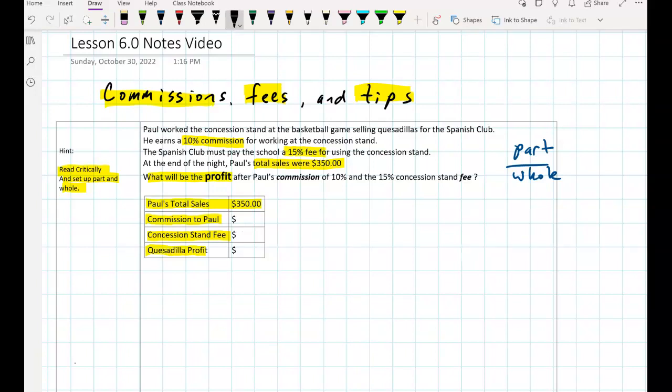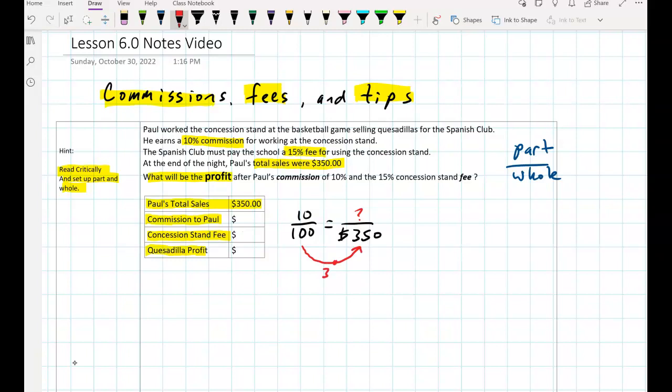So we always want to put the part that we know on the left-hand side. So 10% is 10 out of 100. Okay? And on the other side, we know that Paul earned $350, or he sold $350 worth of quesadillas. So now we want to know, how do we get from this side? Because now we're trying to find what is Paul's commission. Well, let's do this. 100 times what equals 350?